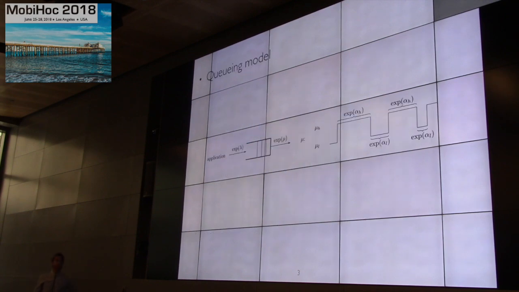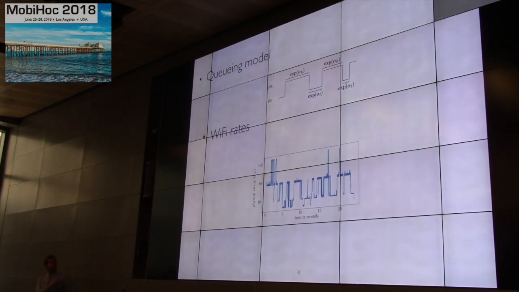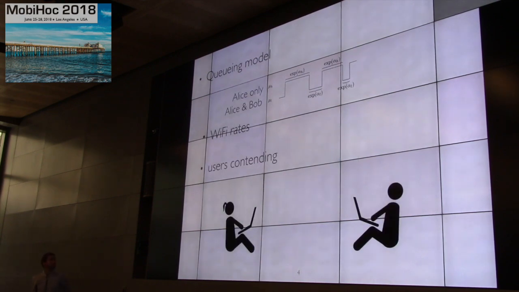And so we come up with a simple queuing model, with the packets arriving from the application at an exponential rate, filling up a queue, and being sent at an exponential rate. Here we assume that the rate varies between two states, a high rate state and a low rate state. And the transitions between the two states happen exponentially. This is a model that can be useful, as I said, to model these Wi-Fi rates, but you can imagine that it also models the case where two users are contending.